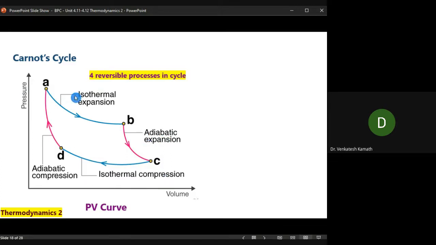Let me come back to this. Isothermal expansion A to B, B to C it is adiabatic expansion, and again C to D it is compression. Compression means volume decreases. It has to come back to this position, right?